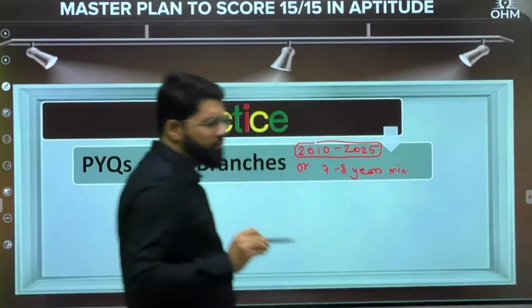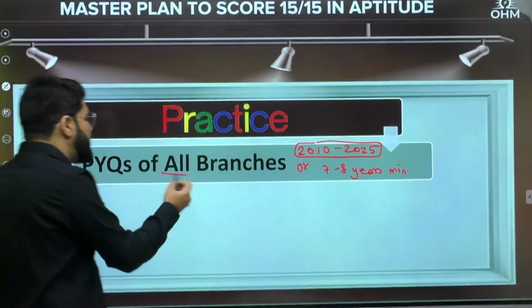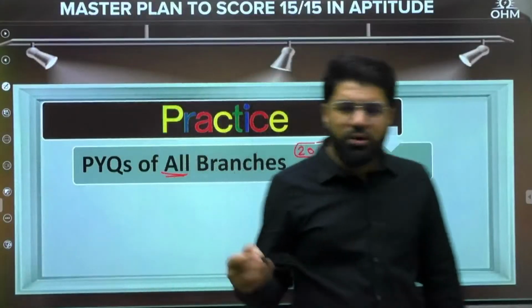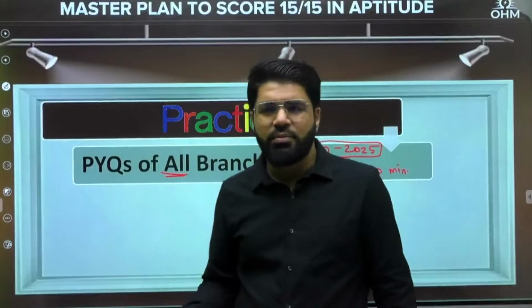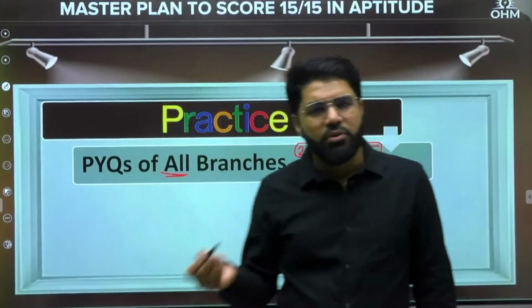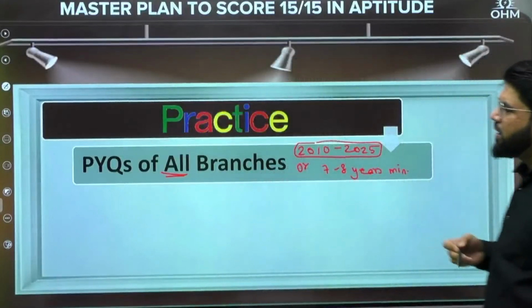At least 7 years, because why is 7 to 8 years also sufficient? Because you are doing PYQs of all branches. When I say all branches, I mean the aptitude syllabus is only one syllabus, so nothing is branch specific here. So you can take EC, EE, computer science, instrumentation, mechanical, civil, all 5-6 branches at least. You can take up the PYQs.